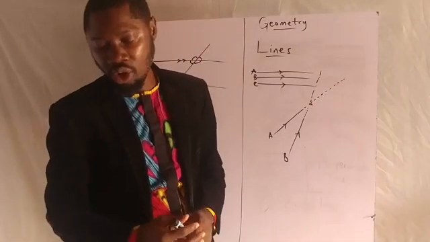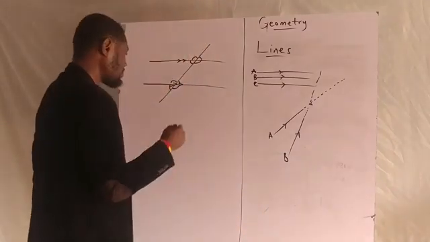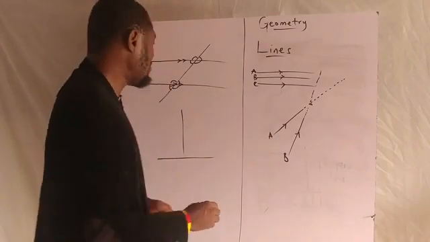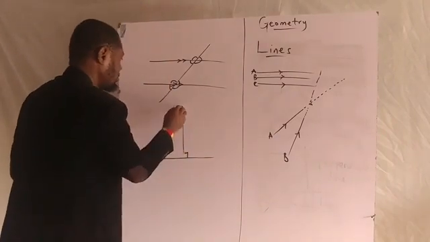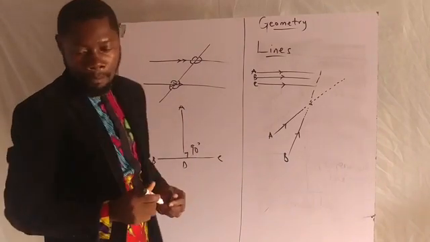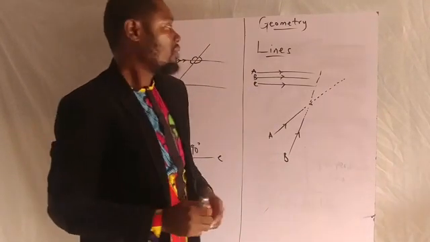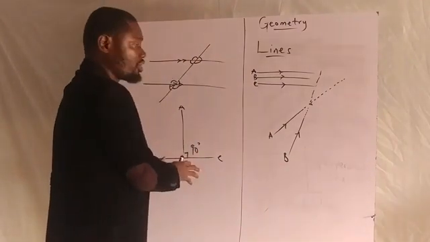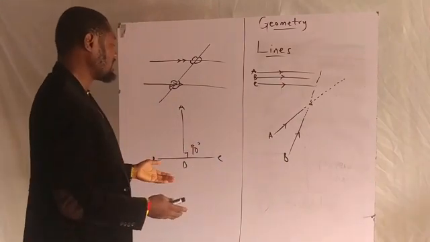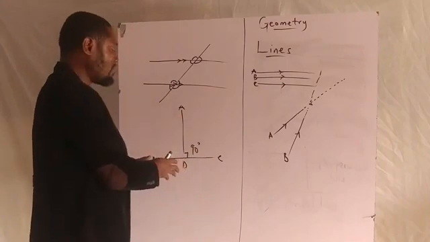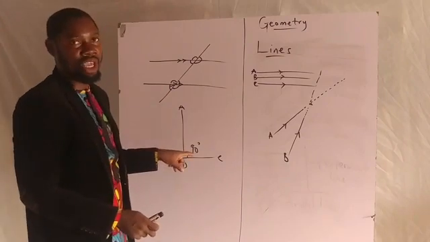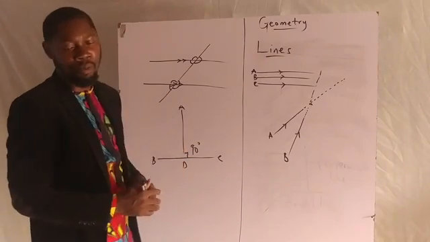Now let us quickly look at perpendicular lines. This is a perpendicular line, and I'll try to label it. Perpendicular lines have this structure, or this is how we draw perpendicular lines. When two lines meet at a point and form 90 degrees, then the two lines are said to be perpendicular.